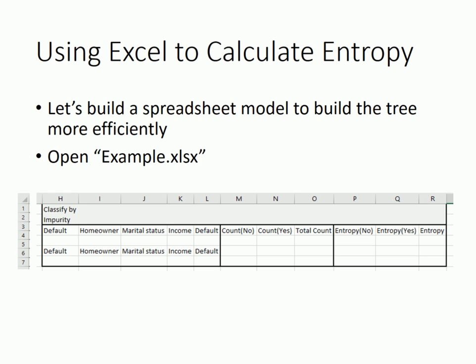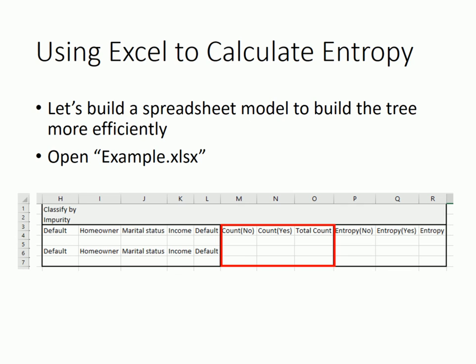This is a template to calculate the impurity of a split. First, you can enter the name of the classification here. We will store the final value of impurity of this classification here. This block tells the types of splits this classification has. The number of rows in this block needs to be the same as the number of splits this classification has. For example, if we are classifying by income, then there are 2 rows as you see here. But if we are classifying by marital status, then you will need 3 rows.